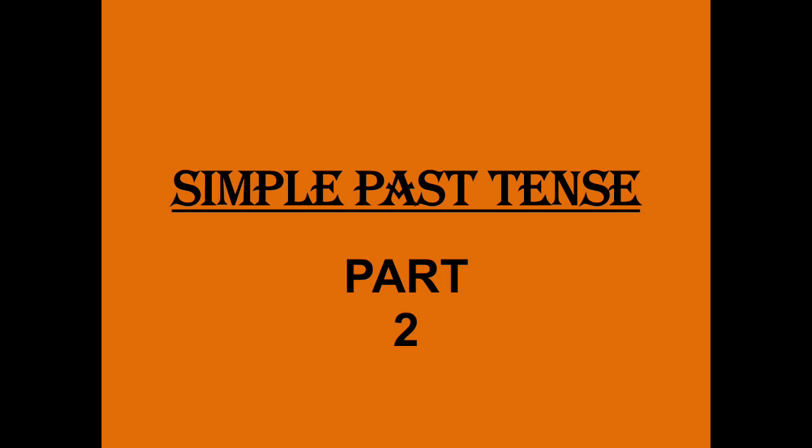So we are going to discuss it on the basis of the first person, second person and the third person, and under four categories, that is affirmative sentences, negative sentences, interrogative sentences and negative interrogative sentences. Let us dwell into the topic.